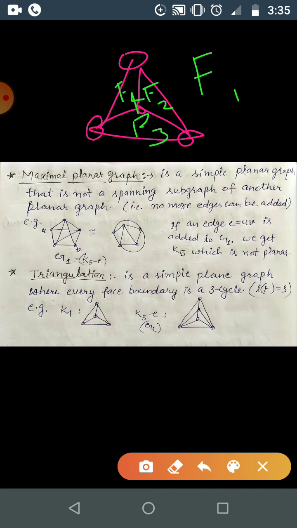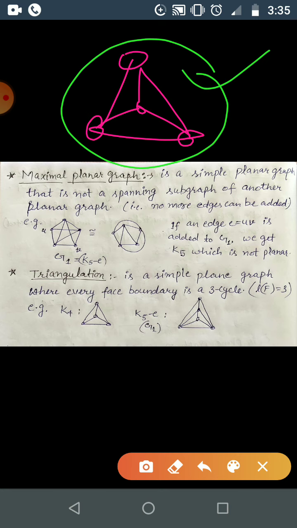For F1 this is the boundary, for F2 this is the boundary, which is C3. For F3 this is the boundary C3. For F4 this is the boundary. So for all the faces we have C3 as the boundary. That's why this planar embedding is a triangulation.